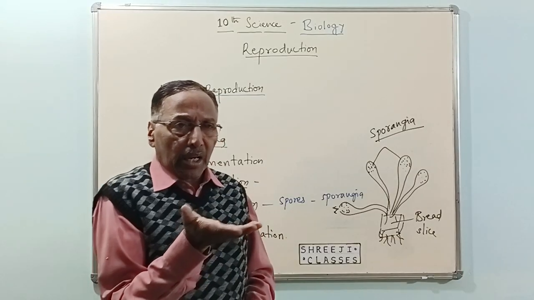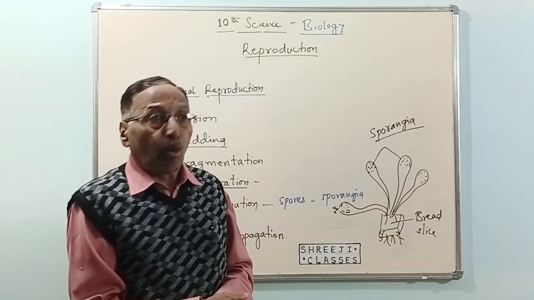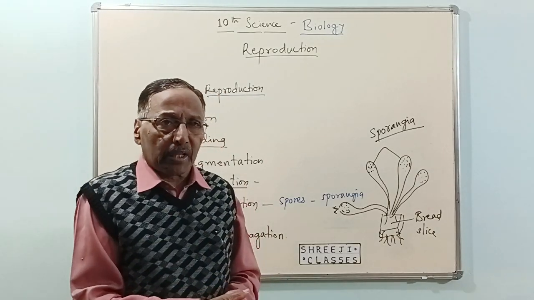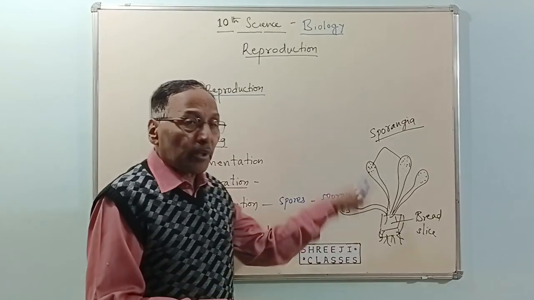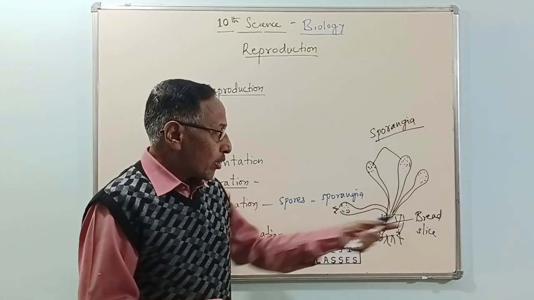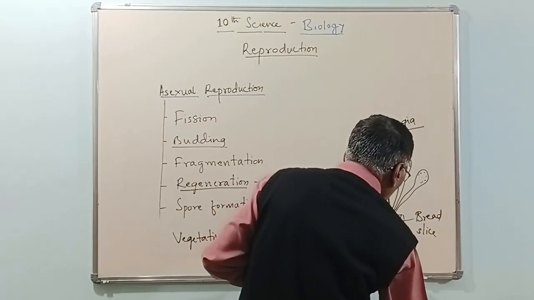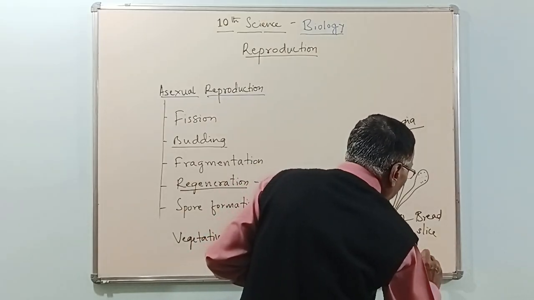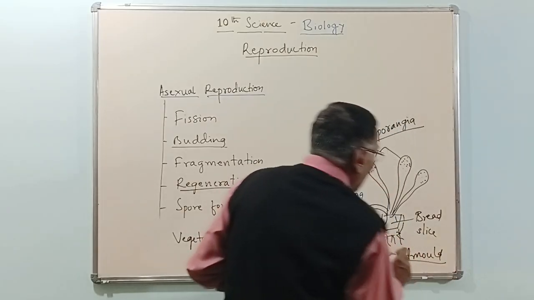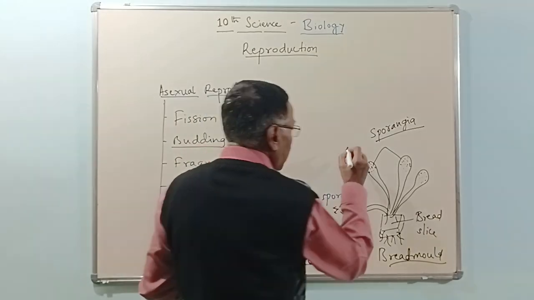Suppose you keep a half-cut lemon open to the moist atmosphere for 3 or 4 days, fungus will grow. This is called bread mold, or Rhizopus.